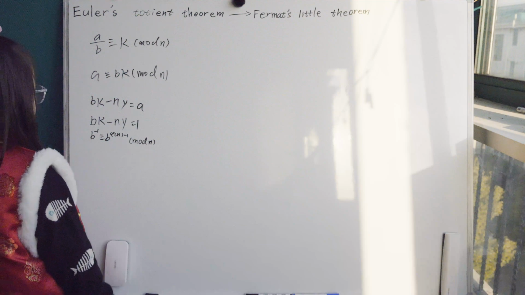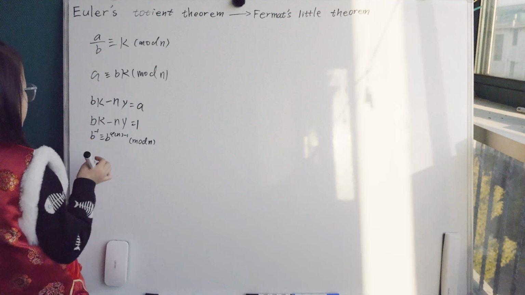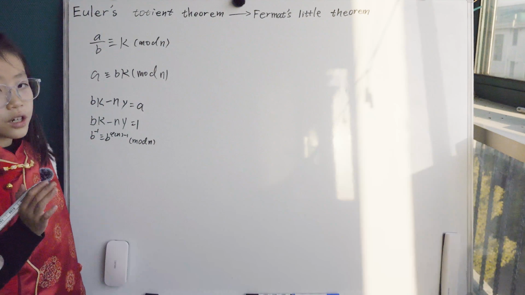So what is that doing here? You see, B to the negative 1 is not just 1 over B, it is a modular inverse.